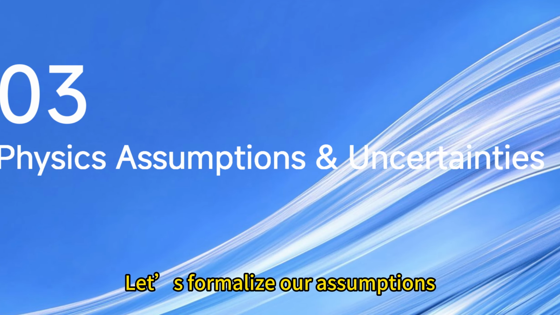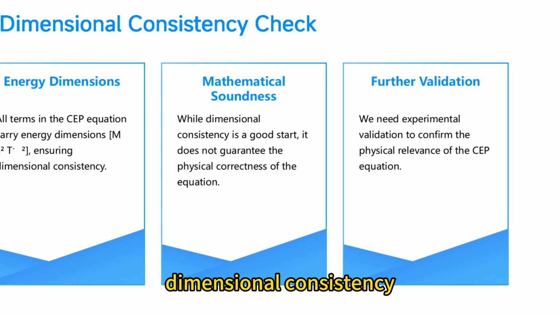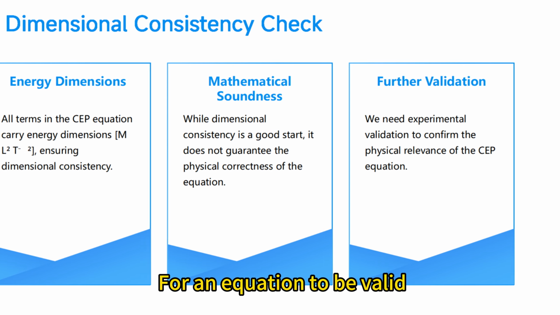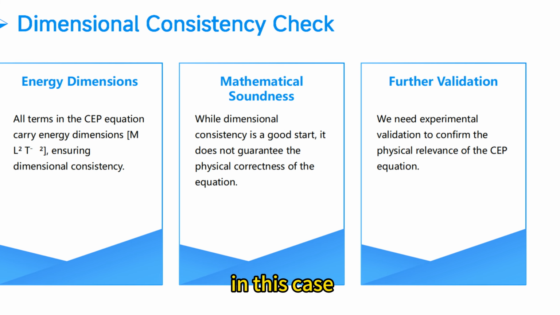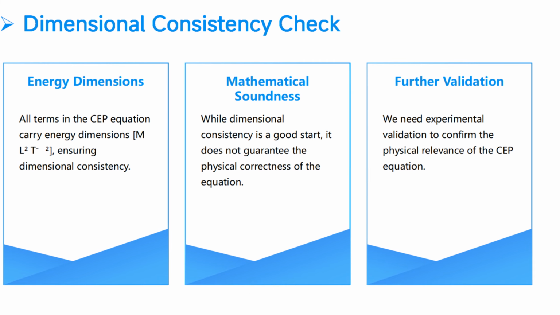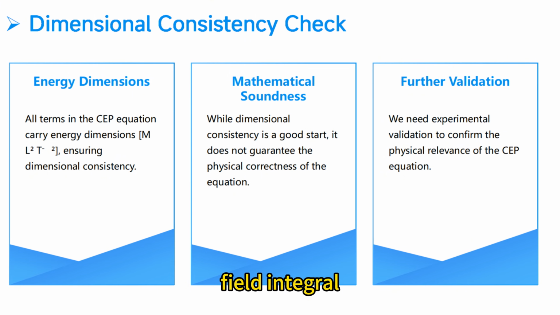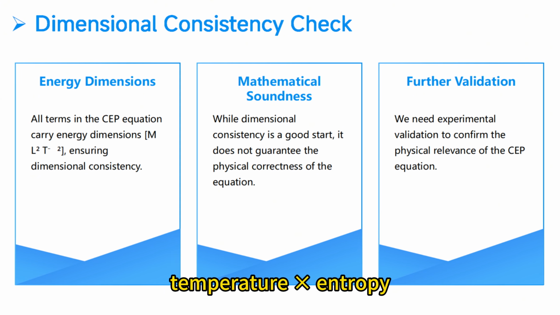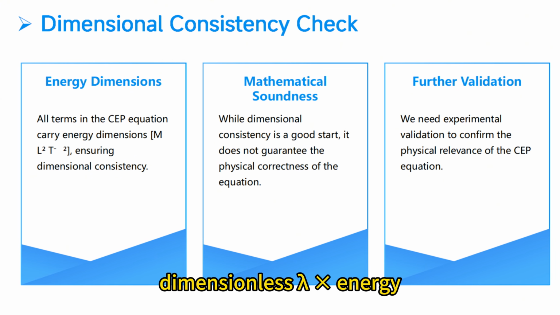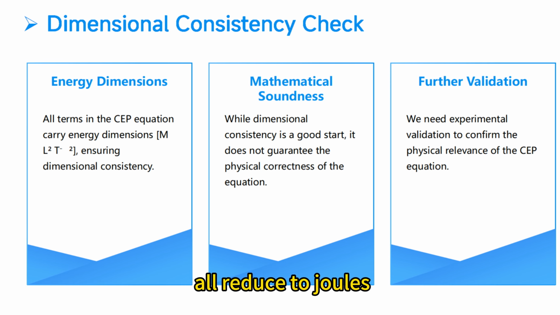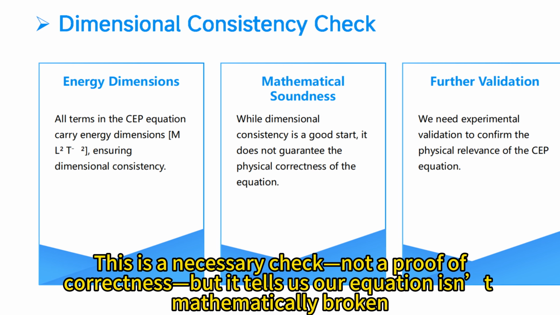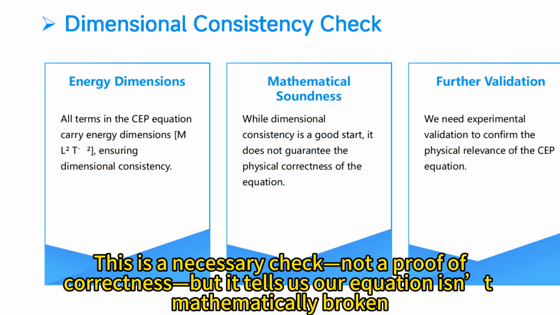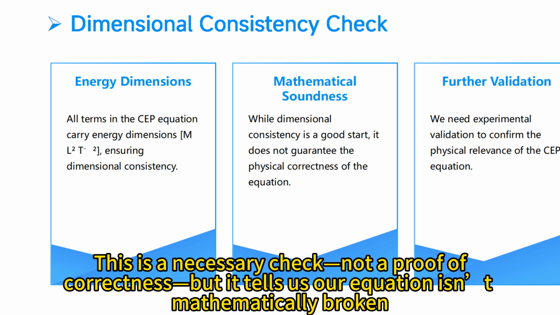Let's formalize our assumptions. Dimensional consistency. For an equation to be valid, all terms must have the same units: energy. In this case, ML²T⁻², joules. Delta F, field integral; Delta S, temperature times entropy; and Lambda C, dimensionless lambda times energy, all reduce to joules. This is a necessary check, not a proof of correctness, but it tells us our equation isn't mathematically broken.